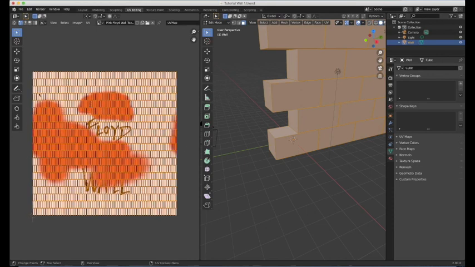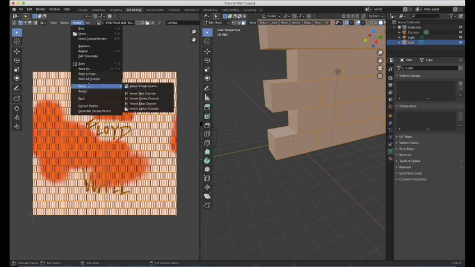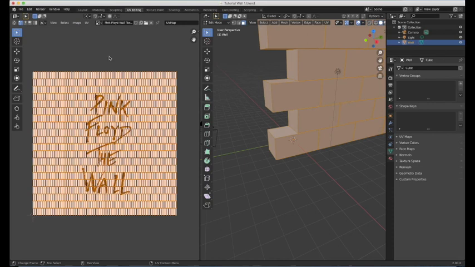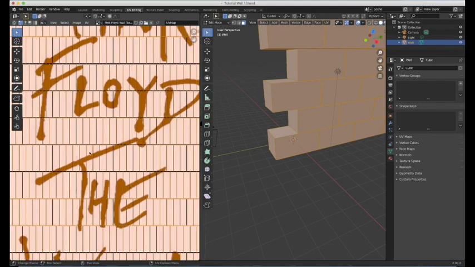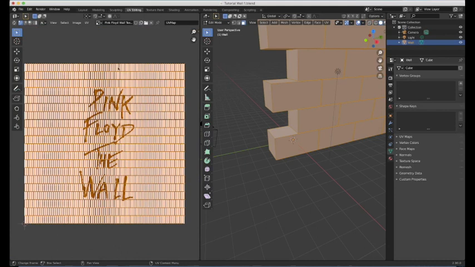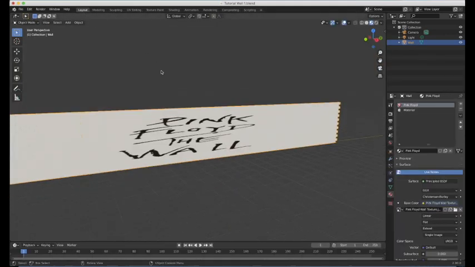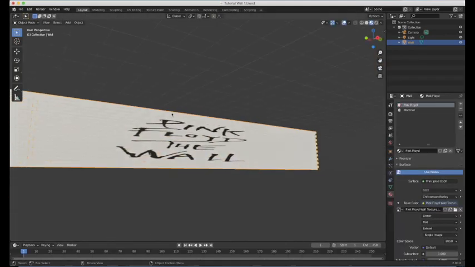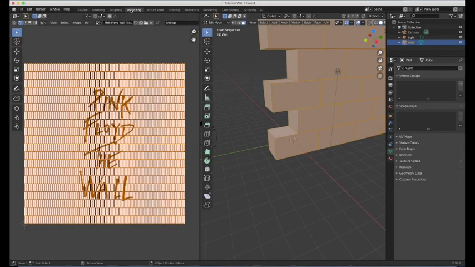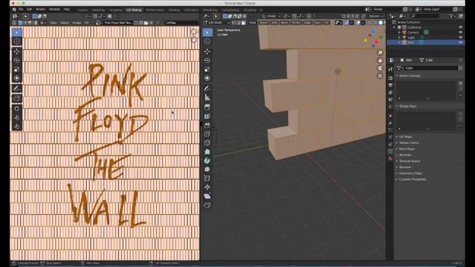Like before, the dimensions of the original file have stayed the same. If I go to image and reload, I can get rid of all the paint that I added to it. That's a nice little way to just reset. If we zoom into the UV map, these are meant to be all of our bricks, and as you can see, they're squashed together, because we're kind of in opposite world when you go to UV editing. It looks like the image has been stretched outward, but what's actually happened is the UV map has been squashed inward.